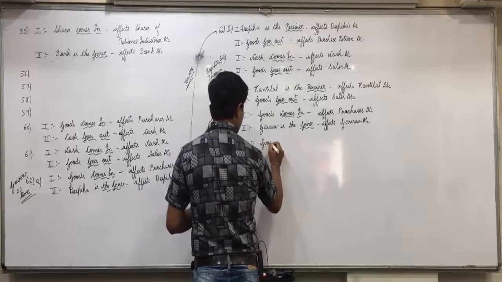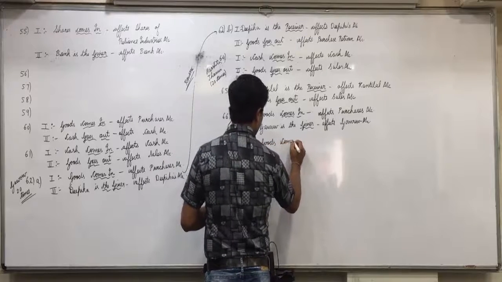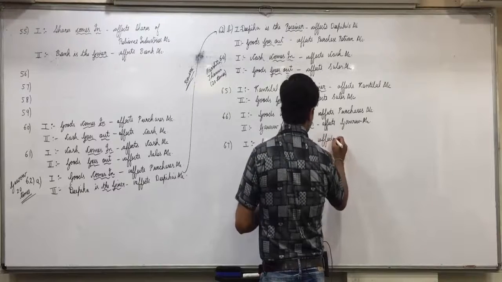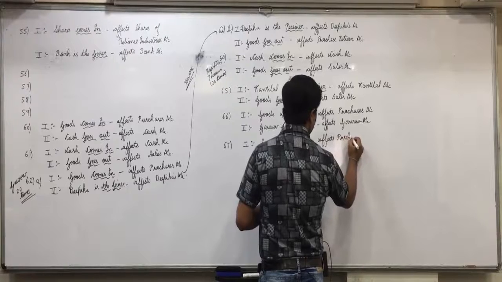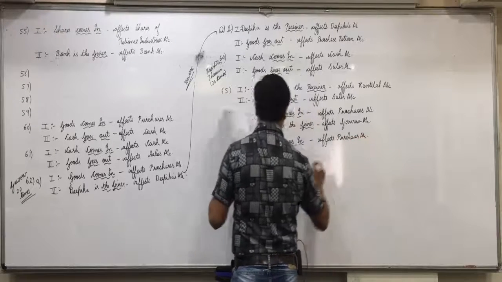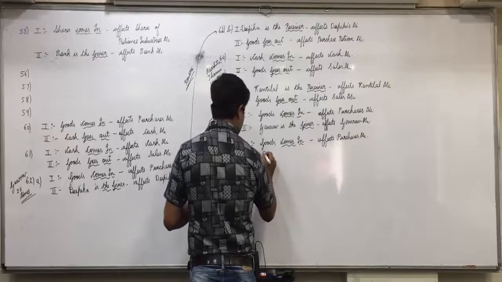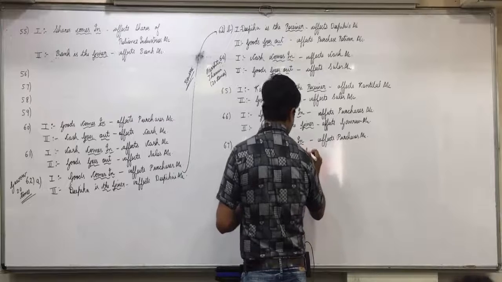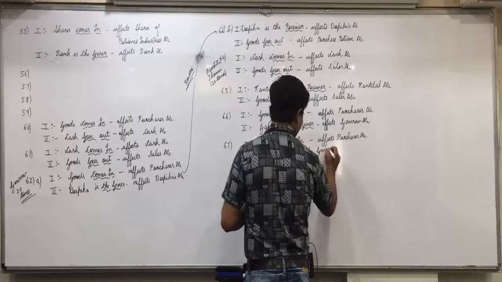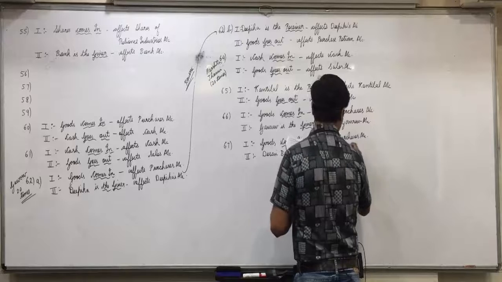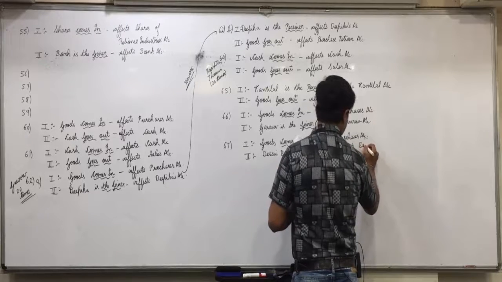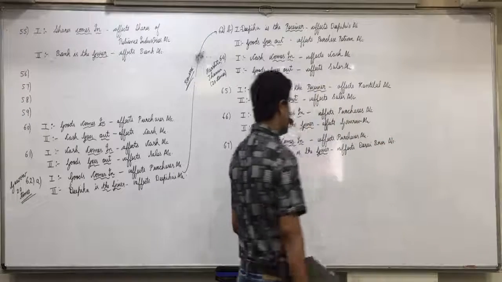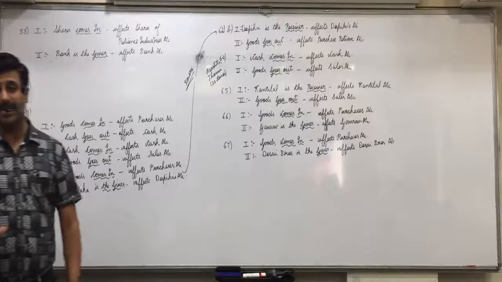So goods comes in, affects purchases account, and effect two, Desai Brothers is the giver, affects Desai Brothers account. Is everyone clear with this? This is the first transaction's two effects.